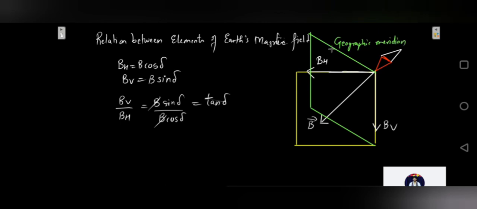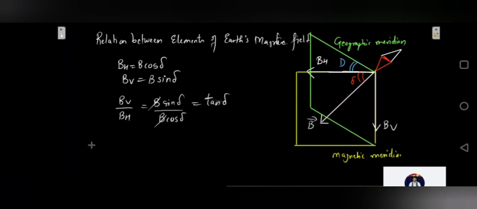Yellow is my magnetic meridian. The angle between them will be the angle of declination, which is given by D. This angle is going to be dip, the angle of dip, and this is the horizontal component. So all the things are drawn together.